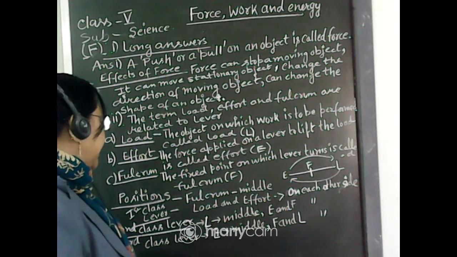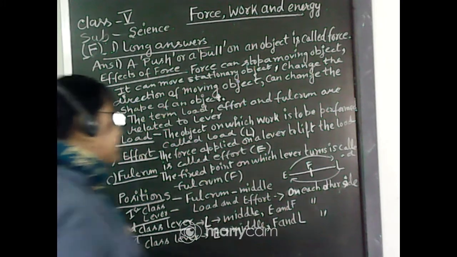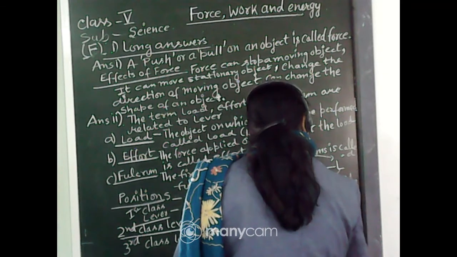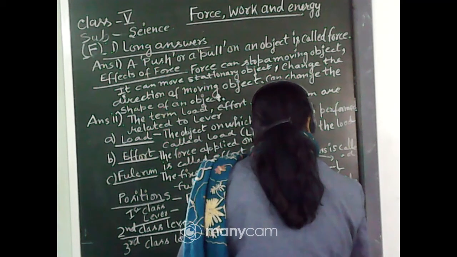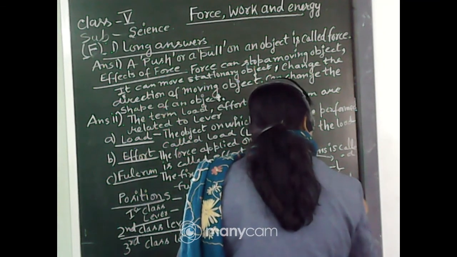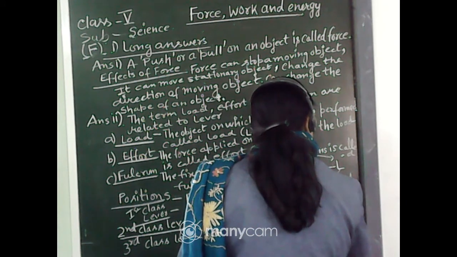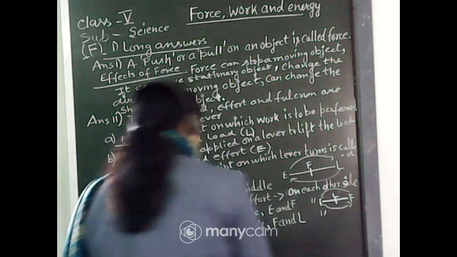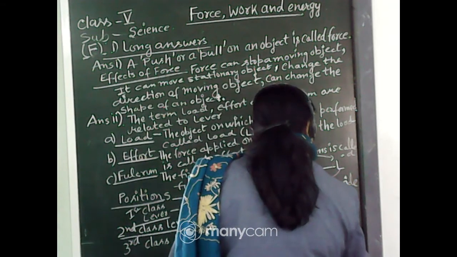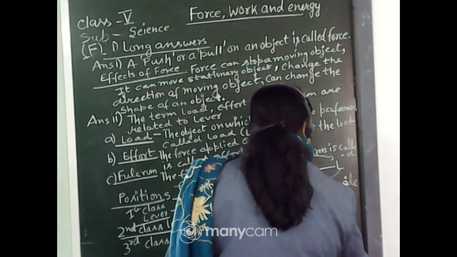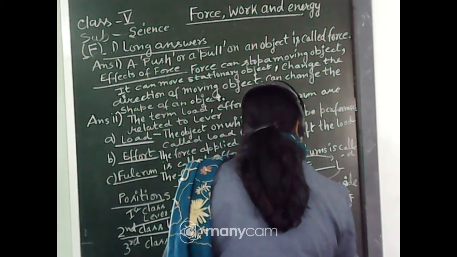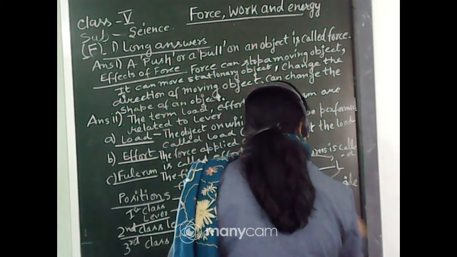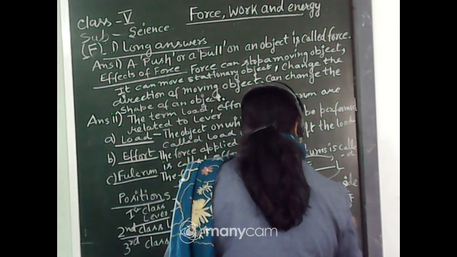And in the third class lever, the effort is in the middle position, and load and fulcrum are on either side, and they can change sides.